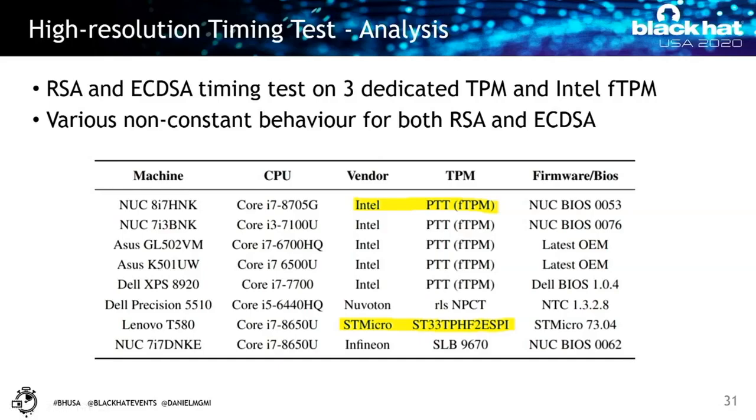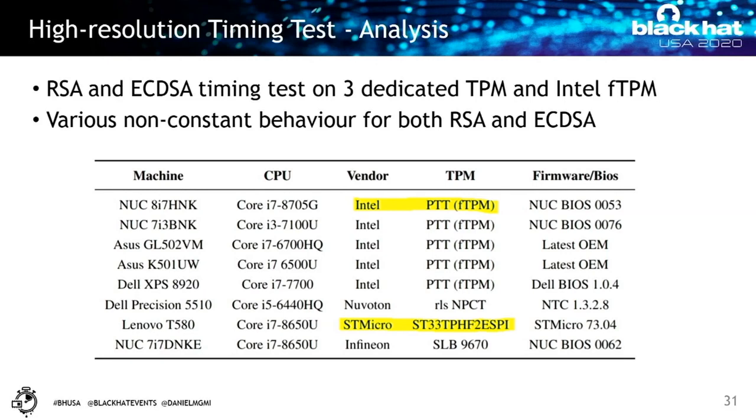So this was a vulnerability we found on Intel fTPM, or Intel PTT. Even though this device has some security guarantees like the FIPS certificate, it doesn't have any CC evaluation, and it's not listed on the Trusted Computing Group website. So we were interested to see if there are similar vulnerabilities in other TPM devices.